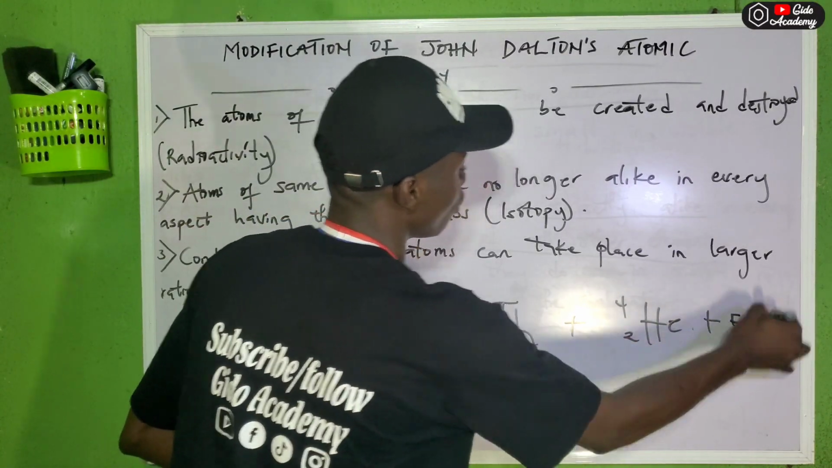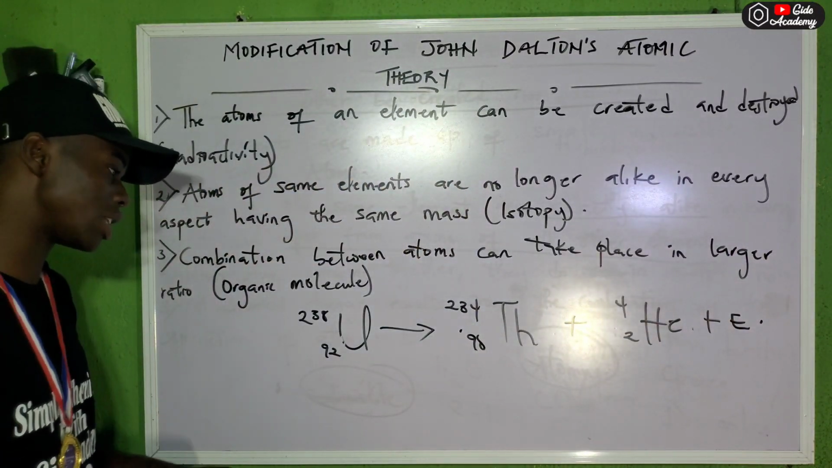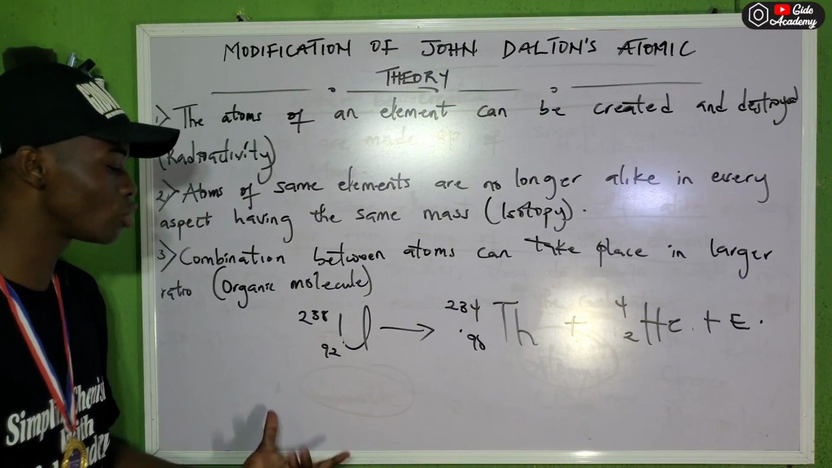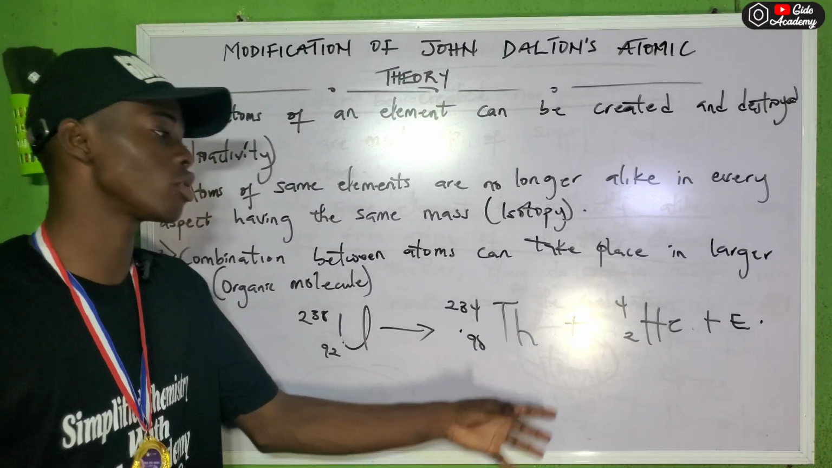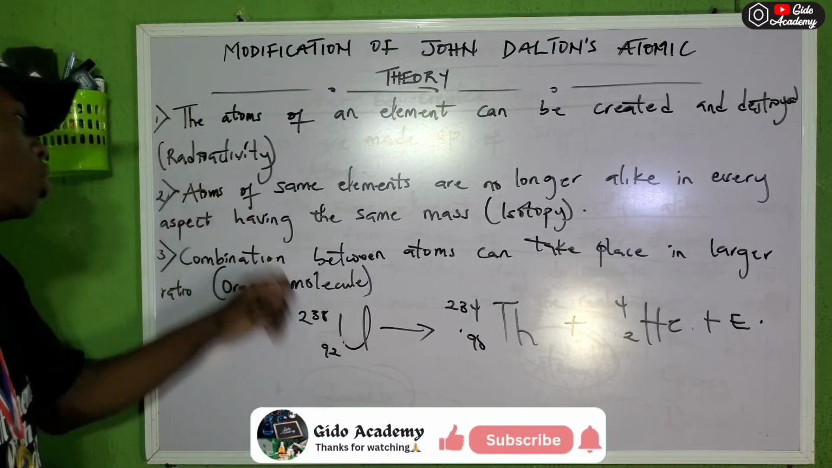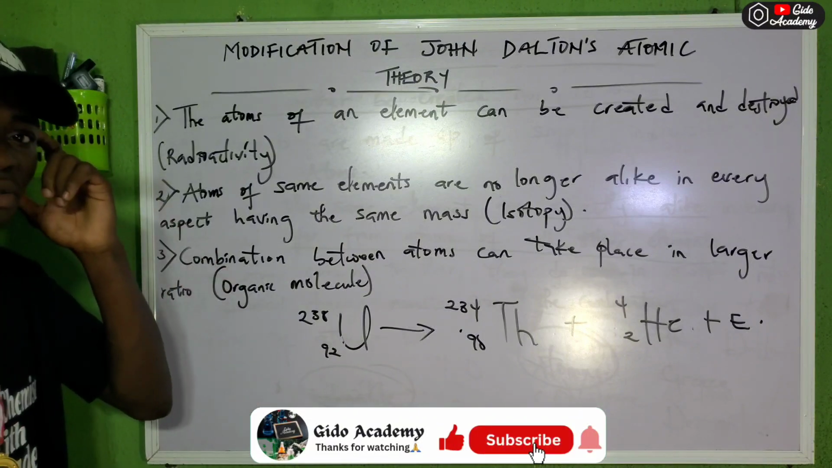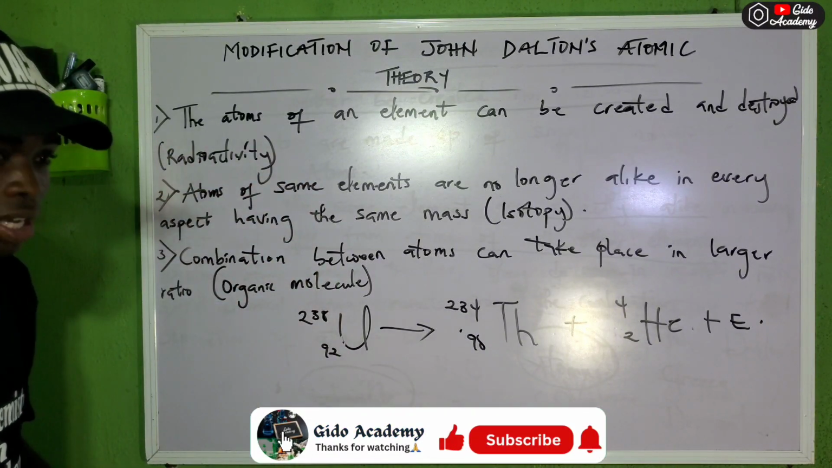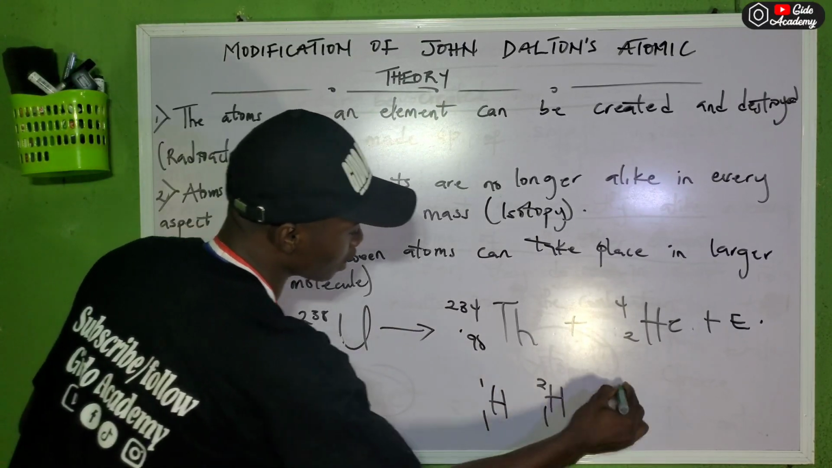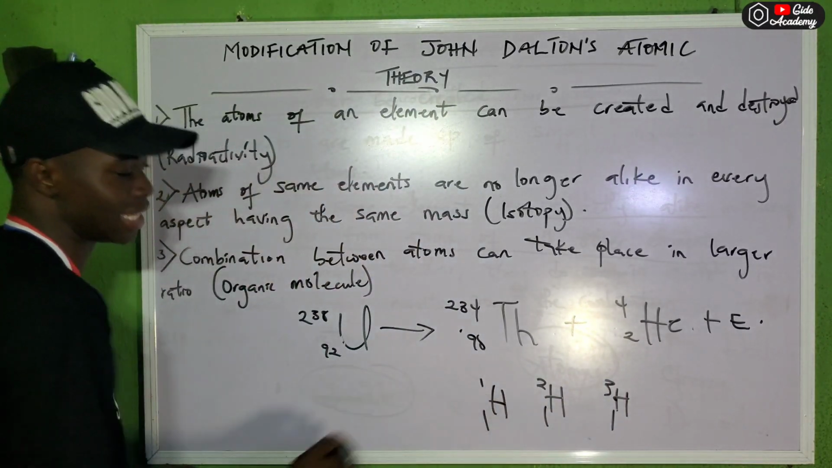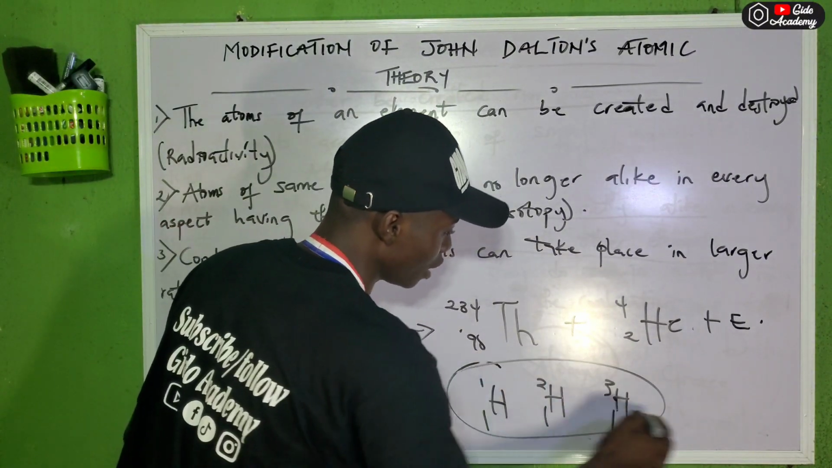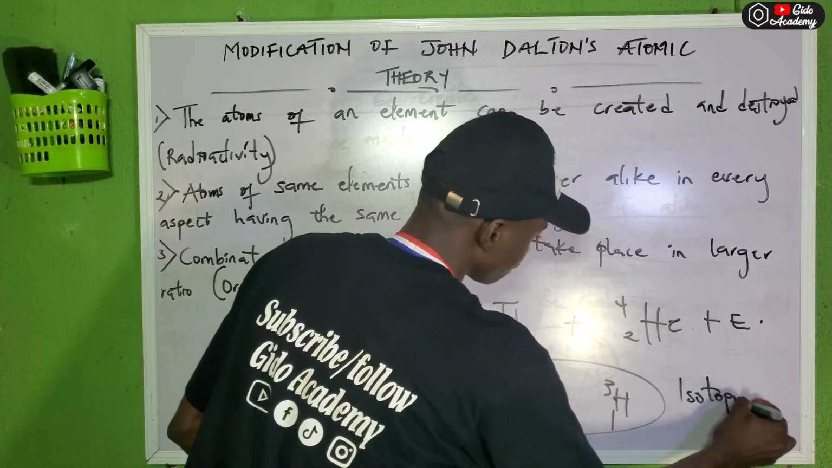Plus energy that will be radiated. So in this situation, it is true that atoms can be created, and it is true that uranium was destroyed to give us other atoms. So the first postulate was contravened by radioactivity. The other thing is they said atoms of the same element are usually alike in every aspect. No, hydrogen can be hydrogen 1 1, hydrogen 2 1. So these are not alike in every aspect. The mass number already differs. So this was contravened by what we call isotopy.